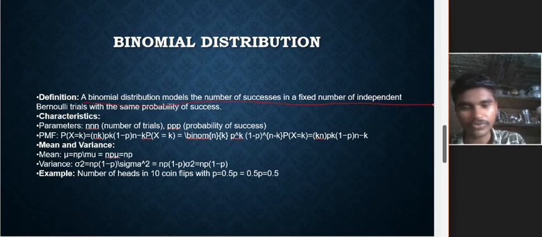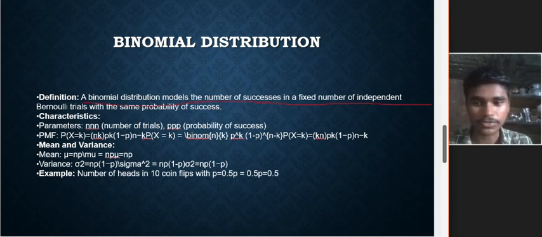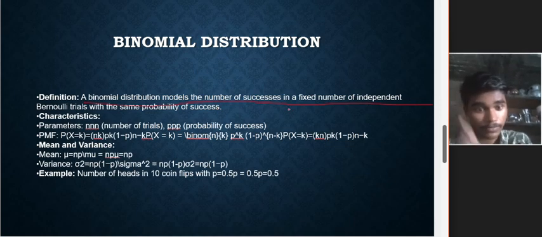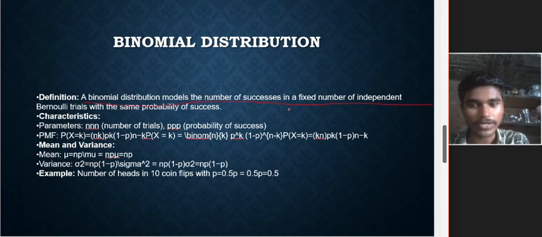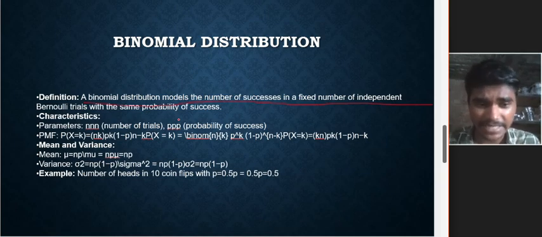So let's take an example. There are six people who rolled a die, and each and every person picked a distinct number. So there is equal opportunity for everyone to get success.